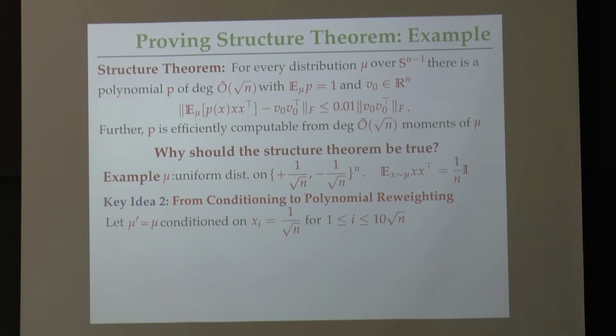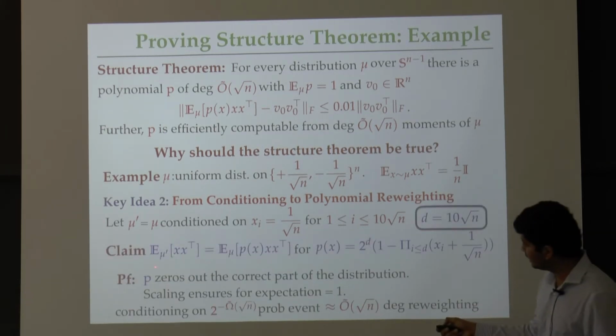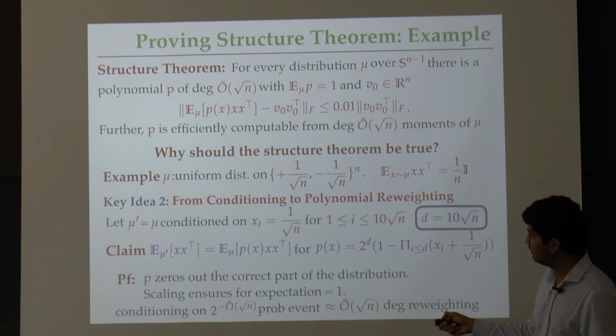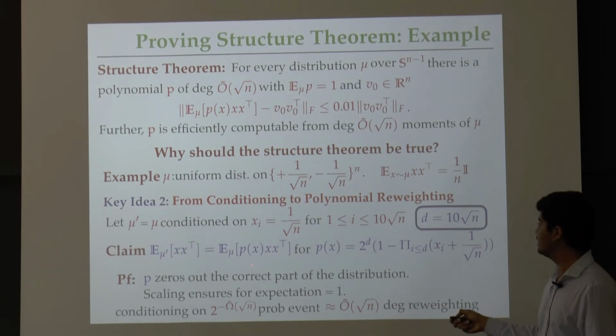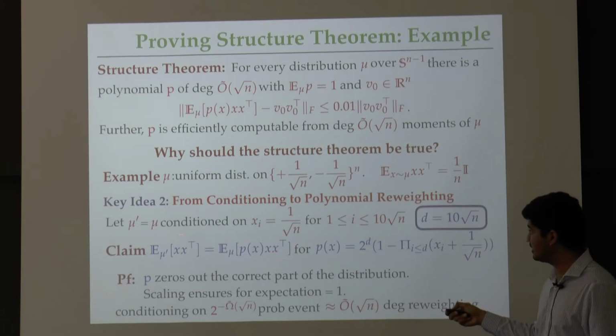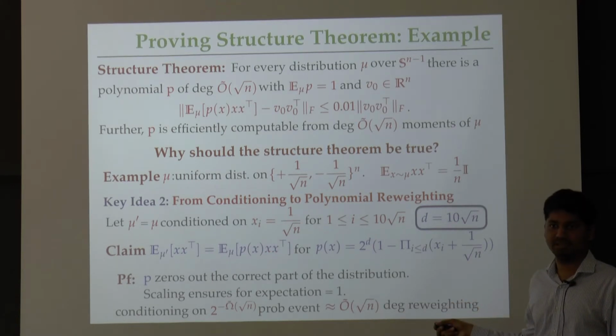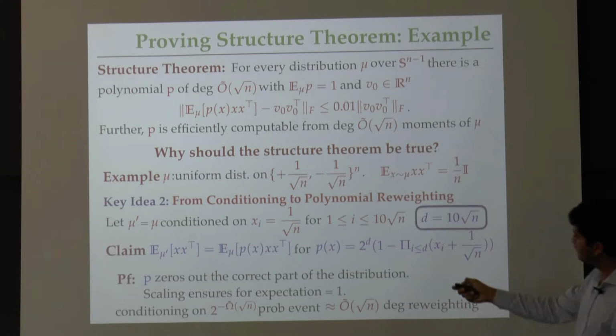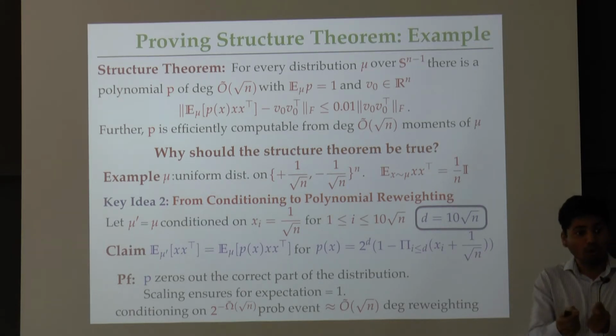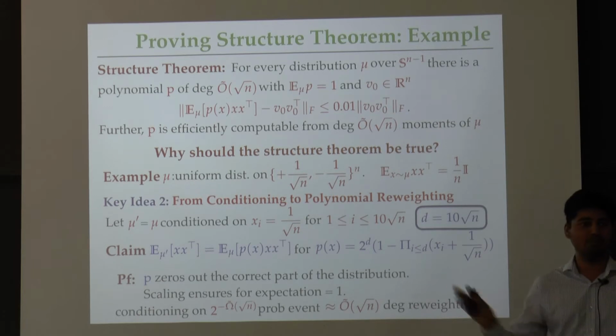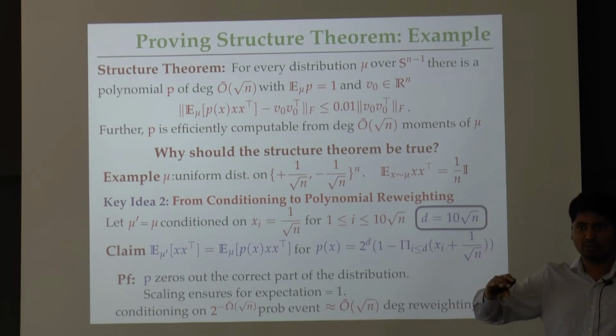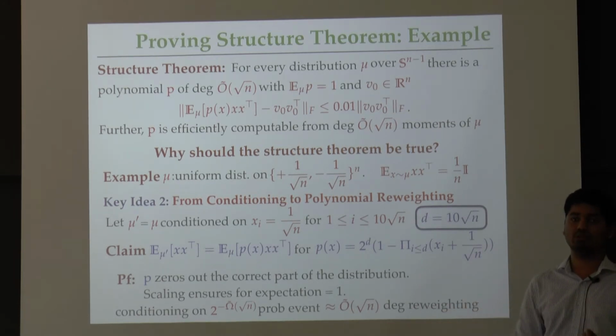Okay, and the reason is very simple. Basically, the covariance matrix of mu prime is nothing but the covariance matrix of the distribution mu reweighted by a certain polynomial. And let me give you the polynomial explicitly here. So the conditioning I'm going to use is the following simple thing. Let mu prime be the distribution obtained by conditioning mu so that all the first 10 root n coordinates are positive. They could be both plus 1 over root n or minus 1 over root n. I just fixed them to be plus 1 over root n. All of you agree that the probability of this event is 2 to the minus 10 root n, right?